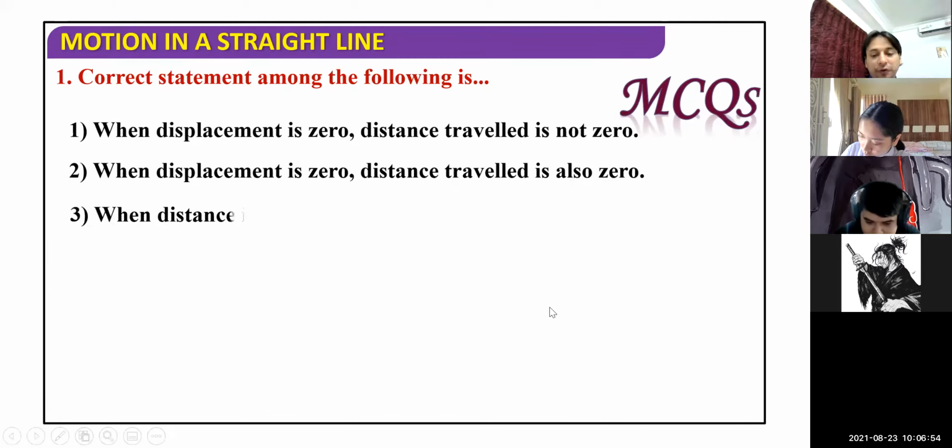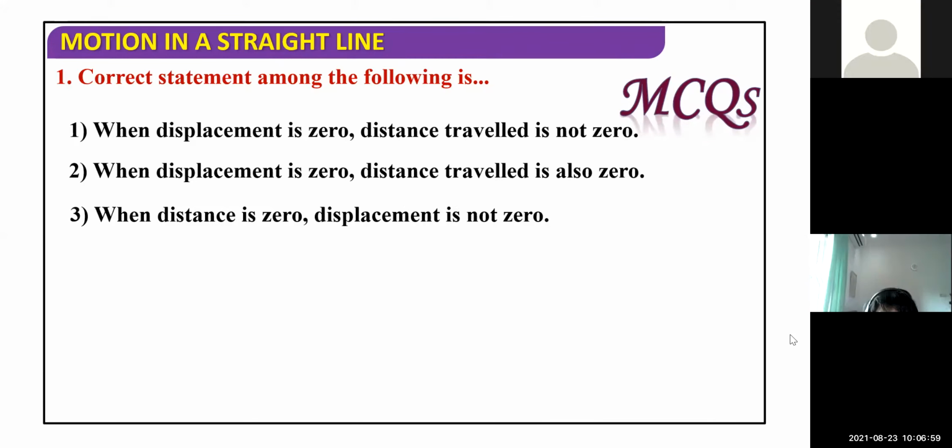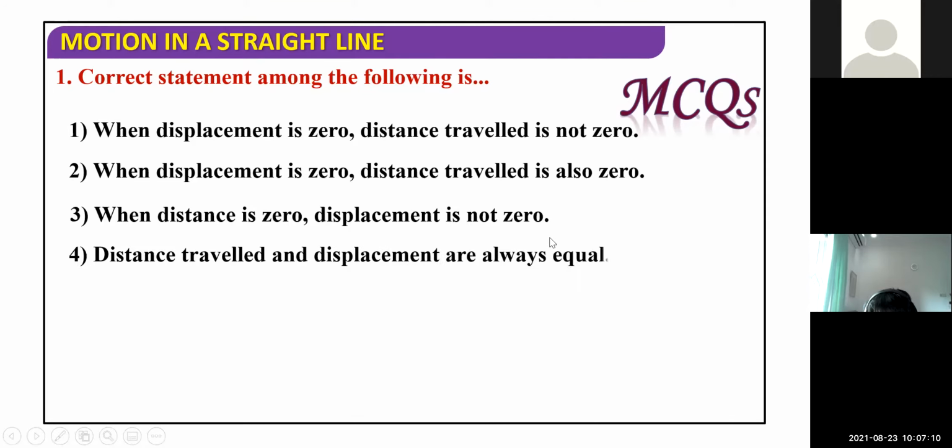Now this question is for Abhinav. Abhinav, Dinesh, please get ready for this question. The correct statement among the following is, have a look at all these 4 statements. Other students, you also go through.